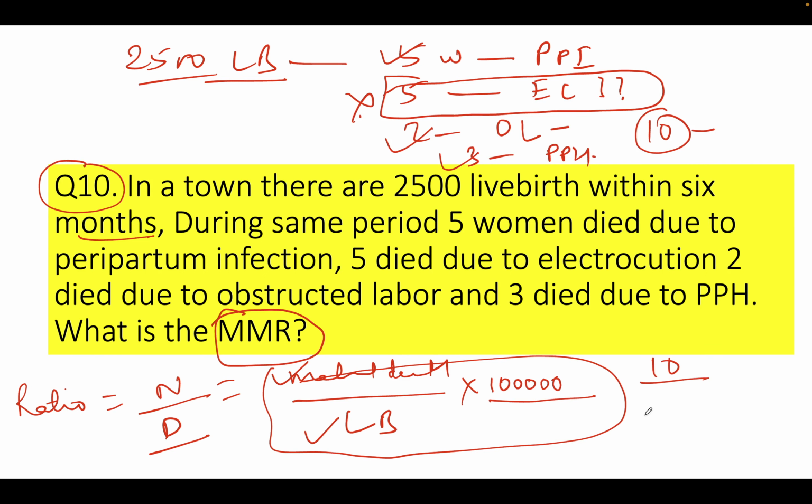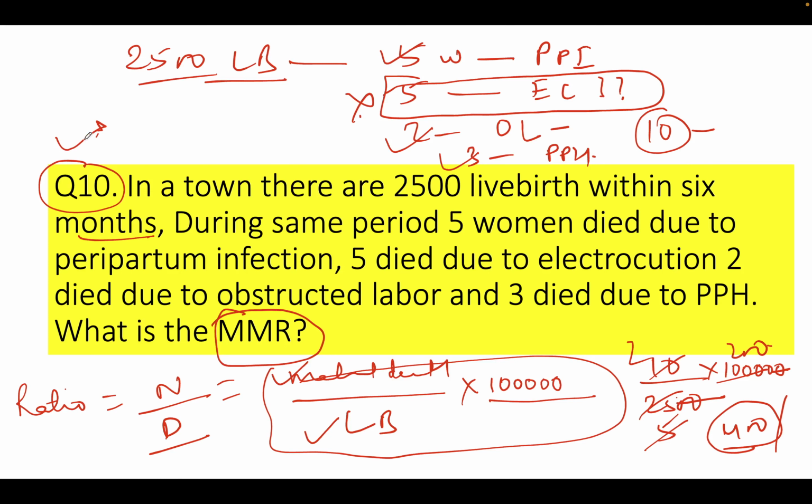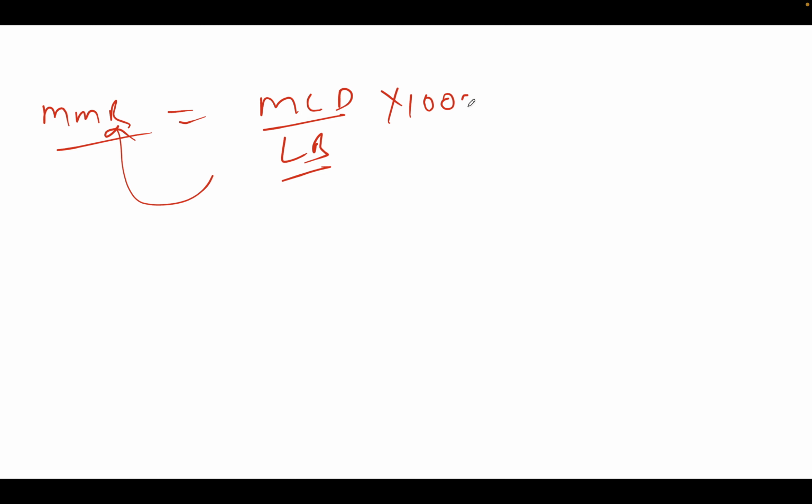So 10 out of 2500 live births, and you are expressing that per 1 lakh because maternal mortality ratio is generally expressed per 1 lakh, right? So if I cut 5, 5, 5, 2, and here 5, it goes to 200. So it is 400 maternal deaths per 1 lakh live births. This is the answer to this question. The only catch here, once again, is that you need to always use maternal cause deaths out of live births because it is a ratio, and you are expressing this per 1 lakh.